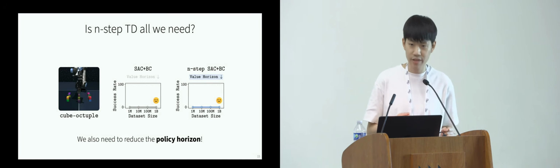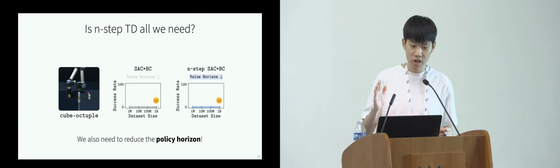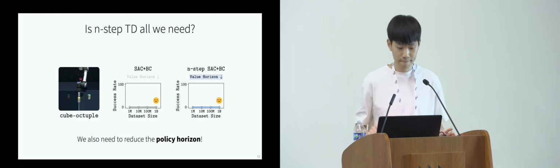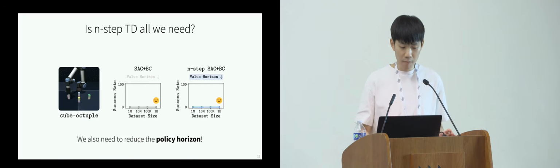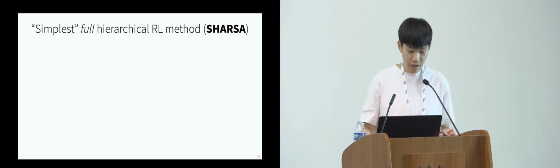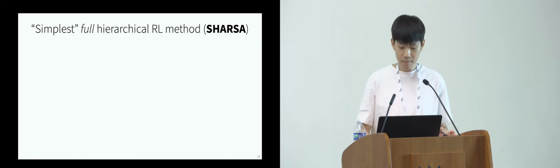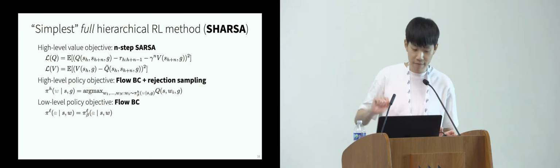And here, policy horizon reduction means we need to use hierarchical policies so that the effective horizon length of each level can be reduced. So in the paper, as an algorithm that performs both value and policy horizon reductions, we propose a new approach. It's a very simple full hierarchical RL method called SHARSA. And here are the main objectives.